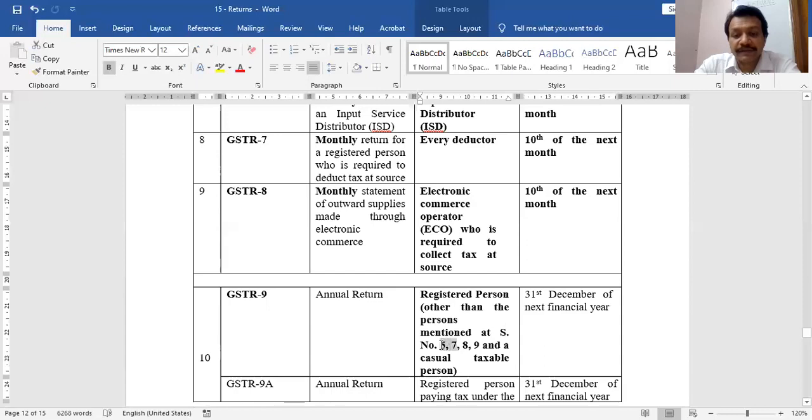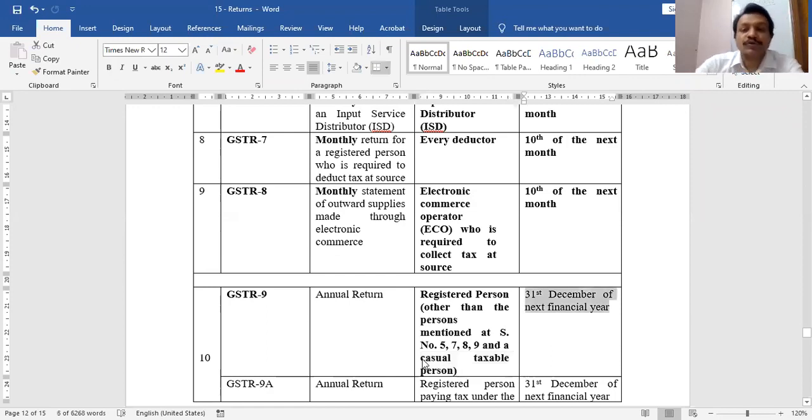At 8 the person is deductor of tax, and at 9 the person is collector of tax. Apart from these 4, even a casual taxable person who comes to India not on a regular basis but very casually, that person is also not supposed to furnish any annual return.